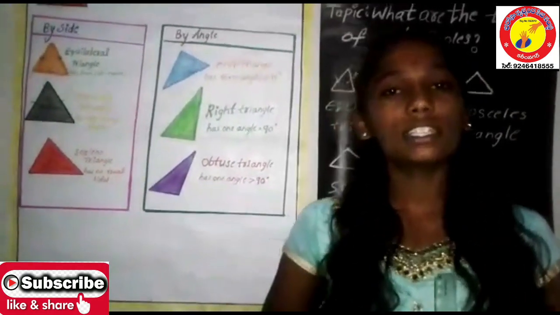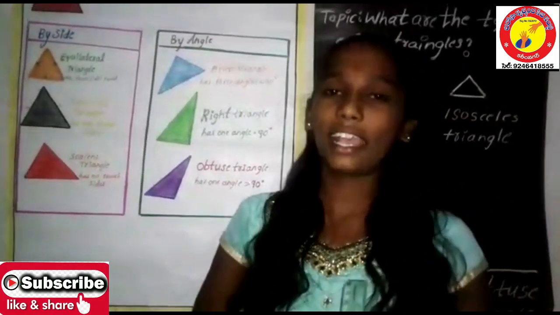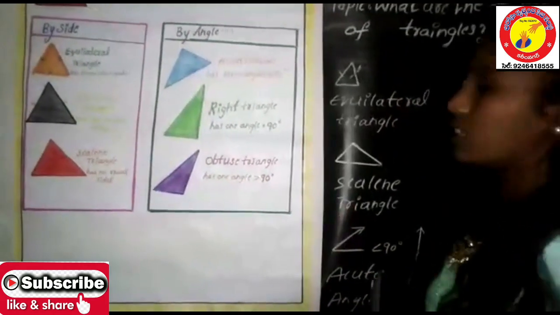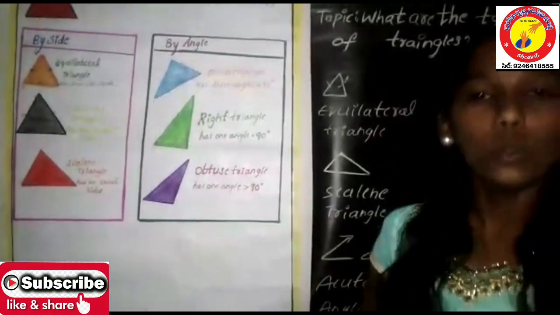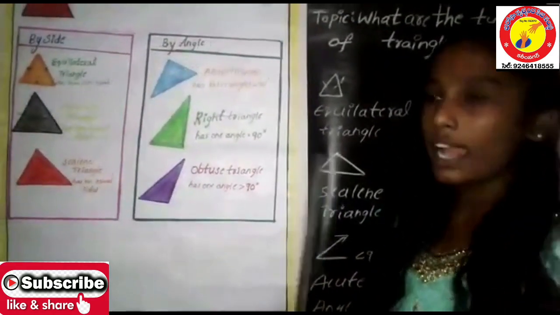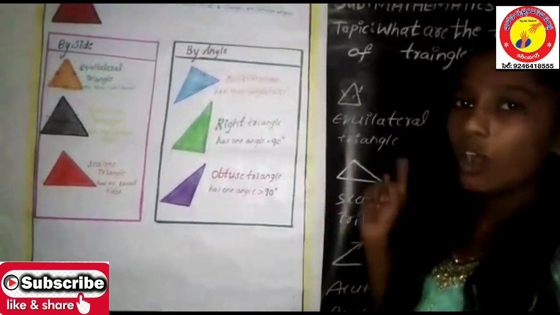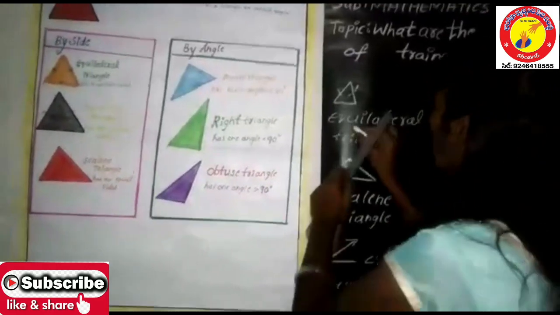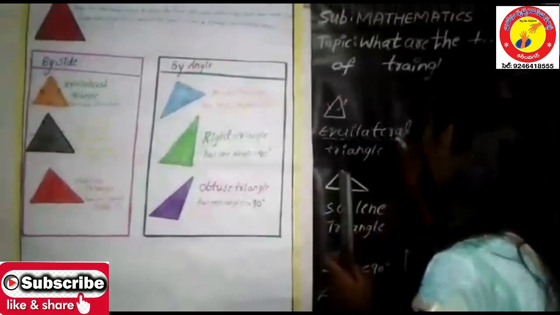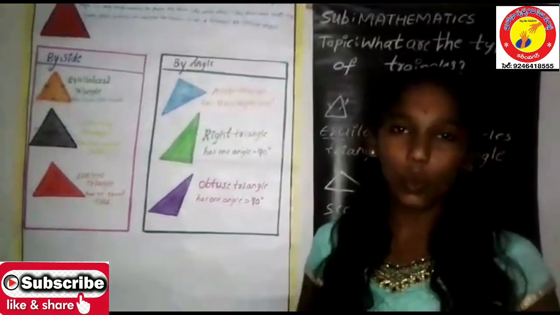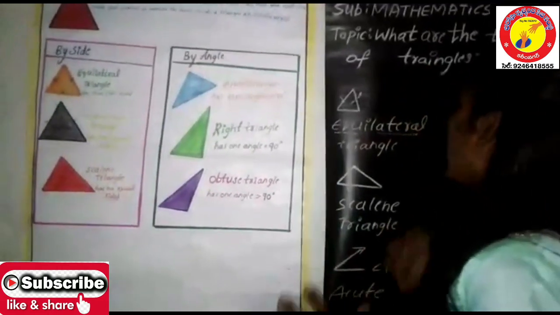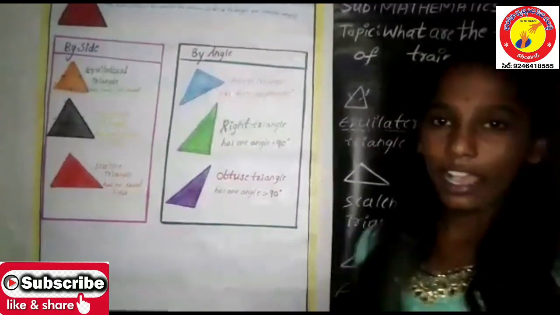So such triangles are called equilateral triangles. Okay, here you can see that. The main point that you need to know here is that all sides in an equilateral triangle should be equal. The word itself tells us that equi means equal and lateral literally means sides. So this is what an equilateral triangle is.